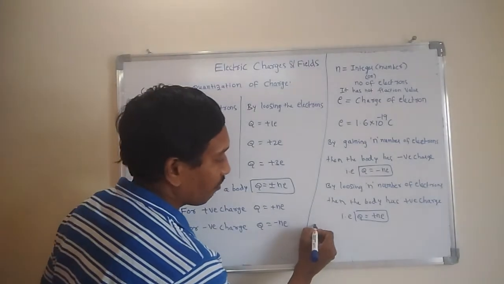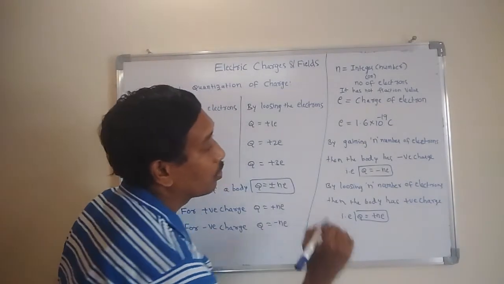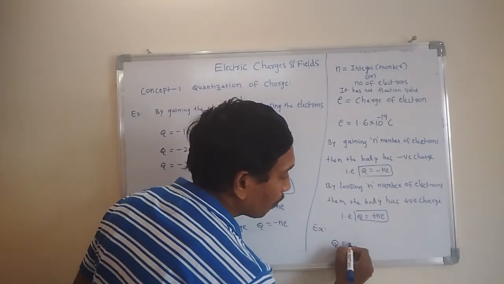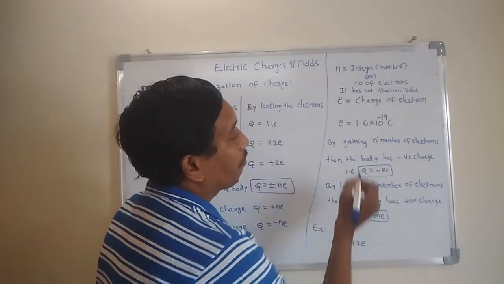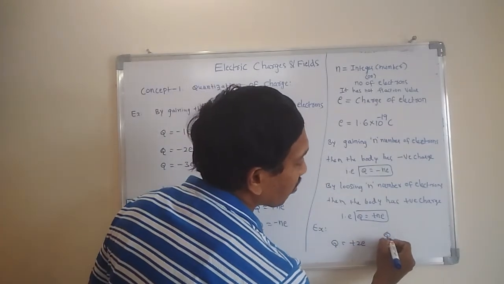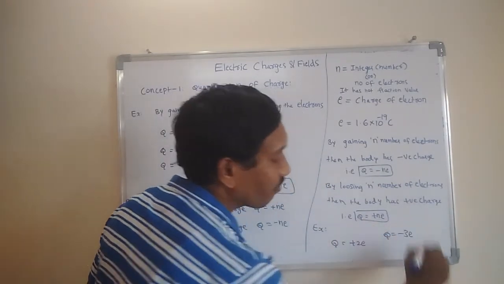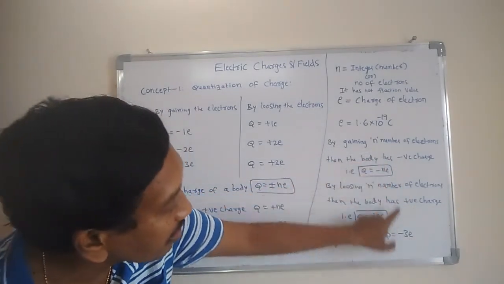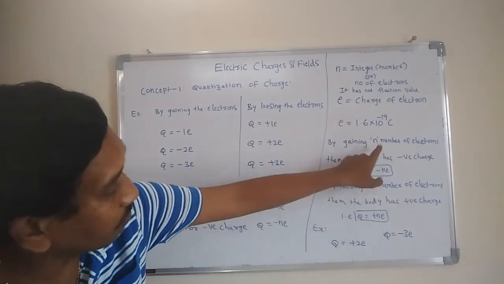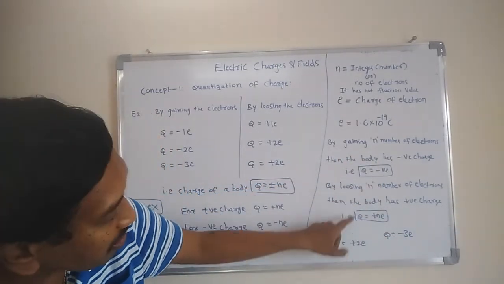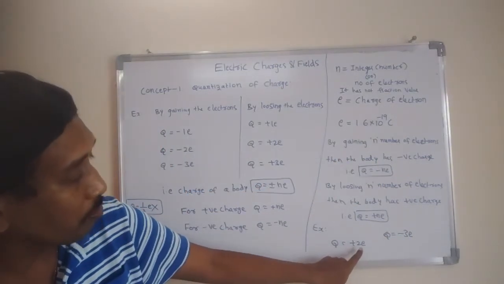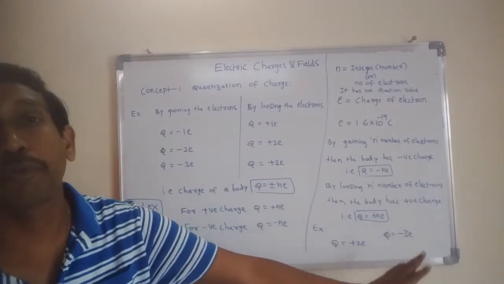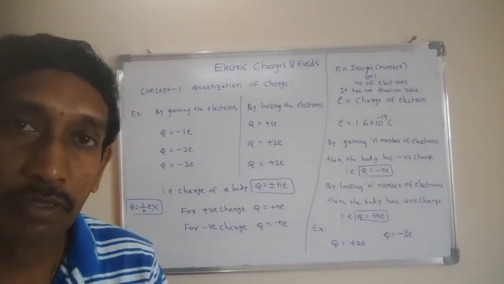For example, if a body loses 2 electrons, what is the charge of the body? Q is equal to plus 2e. If a body gains 3 electrons, what is the charge of the body? Minus 3e. That's the difference. Gains means negative charge, loses means positive charge. It loses 2 electrons, then plus 2e. It loses 3 electrons, then plus 3e. This is the procedure to measure the charge of a body. Am I clear?